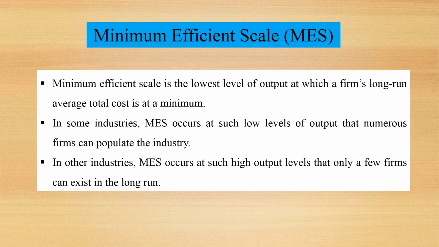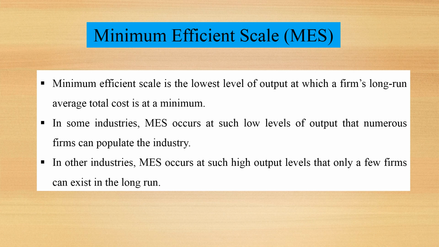Minimum efficient scale, MES. Minimum efficient scale is the lowest level of output at which a firm's long run average total cost is at minimum. What is minimum efficient scale? Minimum efficient scale is the lowest level of output at which a firm's long run average total cost is at a minimum.